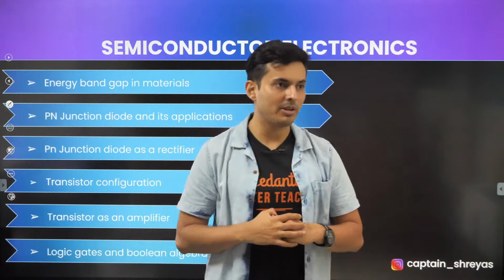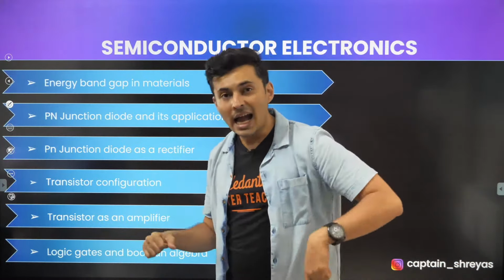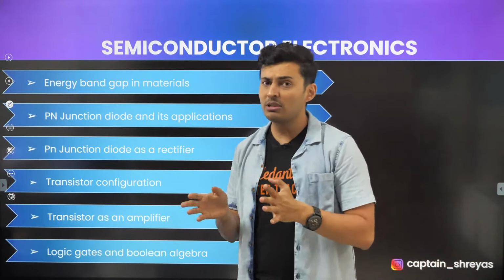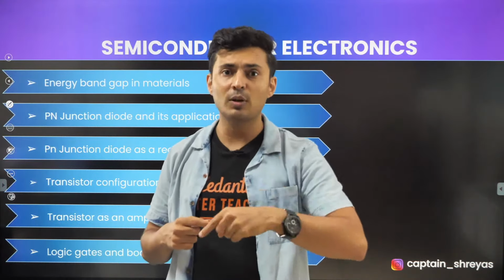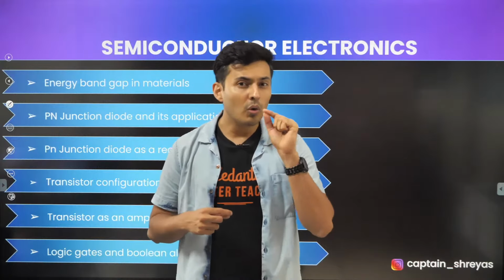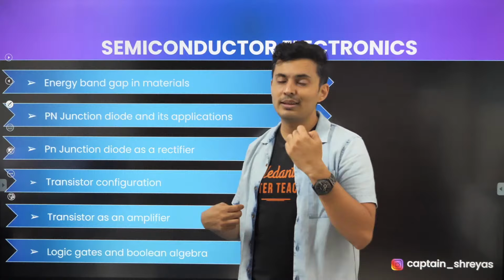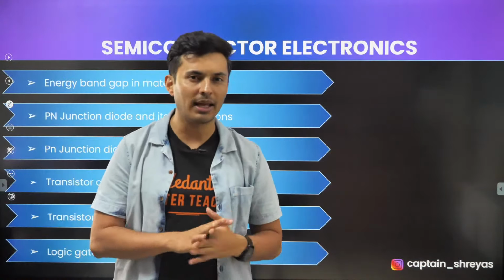No, it's not room temperature. It's always at 0 Kelvin that the energy band diagrams are drawn. At room temperature, they show the behavior of a semiconductor. So keep this in mind. A semiconductor at 0 Kelvin is actually an insulator, because all the electrons will be in the valence band. Only at room temperature they will actually get excited because of the thermal energy, and they start conducting. So at 0 Kelvin is what usually you show the diagrams.